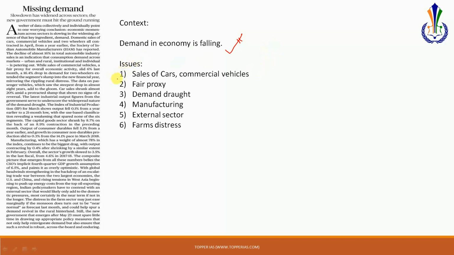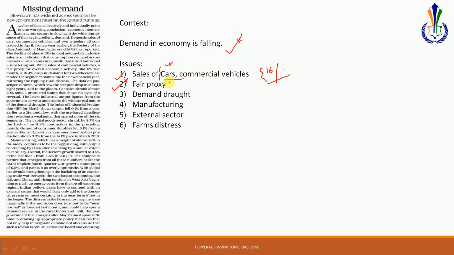Now, coming to the issues that have been discussed, the first issue is with regard to the sales of cars and commercial vehicles. This has gone down severely, almost by 16% of the total automobile industry sales have been impacted, which reflects that there is a fall in demand. Now, another concept that is important is the concept of a fair proxy. Here you have to understand that cars and automobiles are one of the biggest indicators of the health of an economy. Whenever an economy is performing well, first and foremost, one should check the automobile sector. If the automobile sector has picked up, then that means the economy has picked up. But if the automobile sector is facing distress, then this is a clear reflection of the distress in the economy.